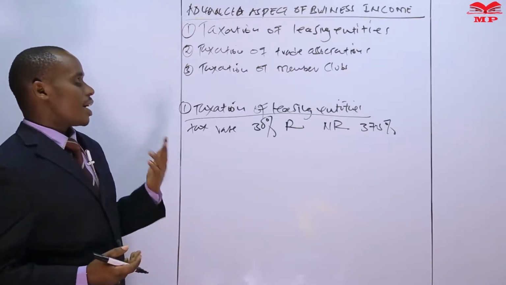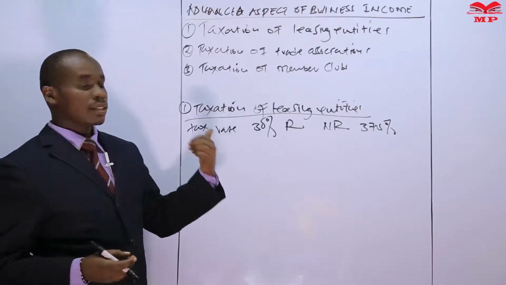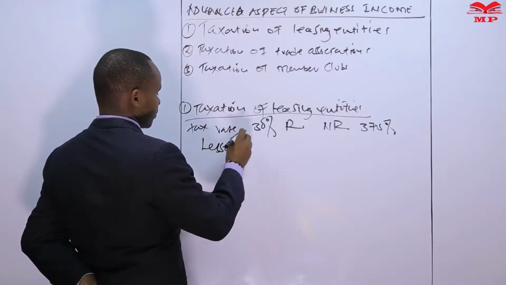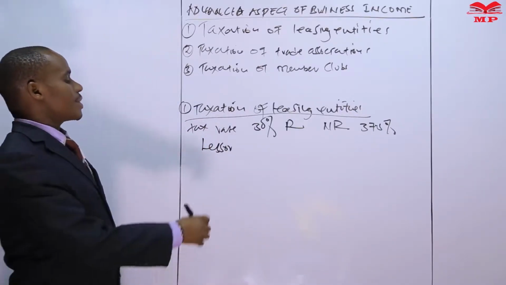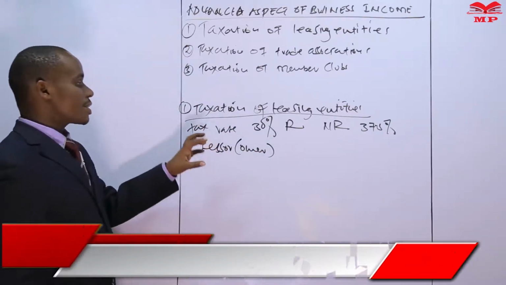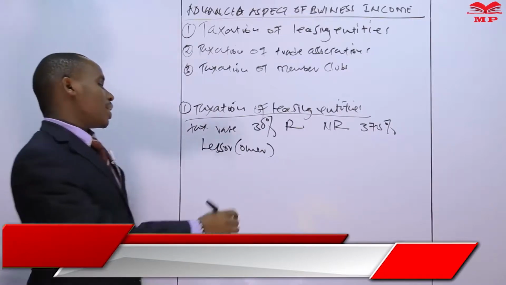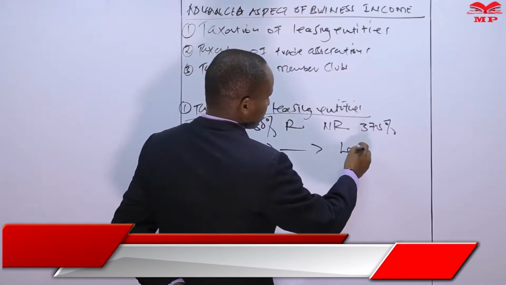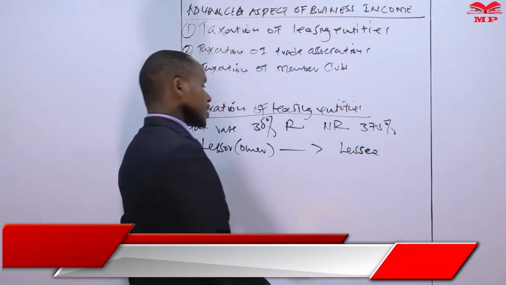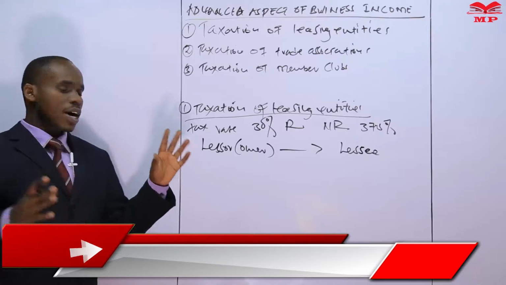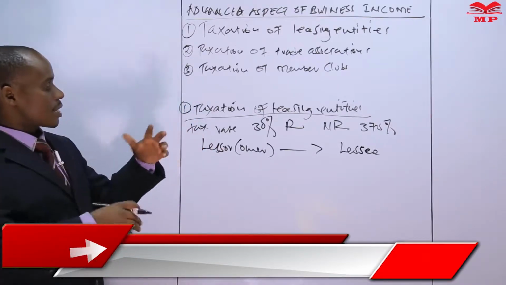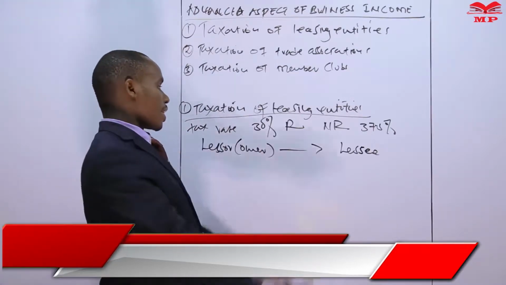Again, we need to know that as far as leasing entities are concerned, there is always a relationship between two parties. The party that is acquiring this particular asset, we normally refer to as the lessor. The lessor is the owner, or the leasing entity. Then on the other side, we have the lessee. And the lessee is the person who has taken this particular asset for the purpose of generating income.